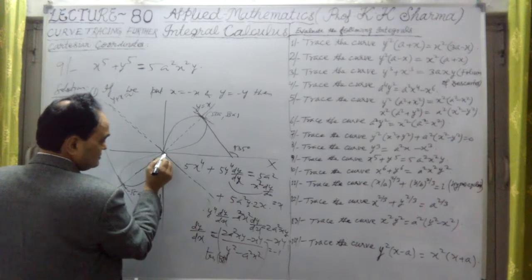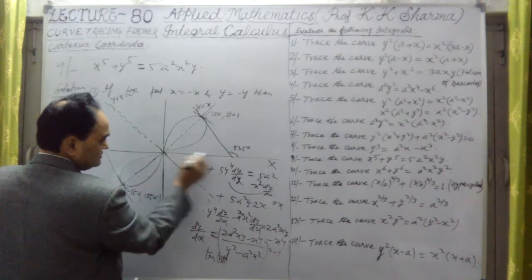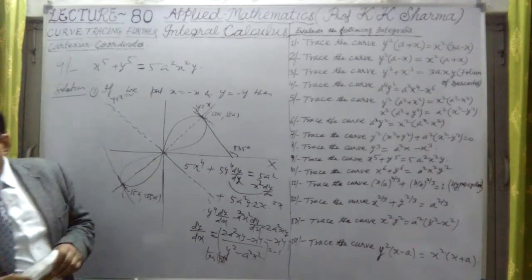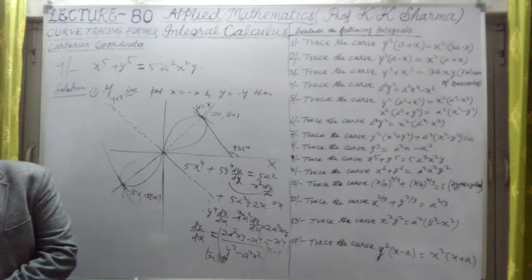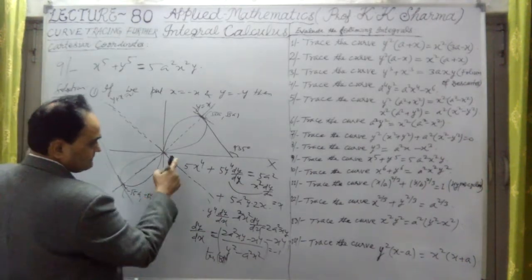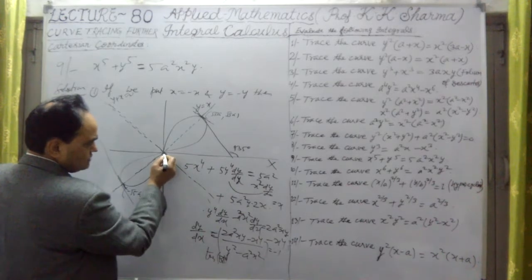The parabola is like this, because as the value of x increases, y tends to infinity.